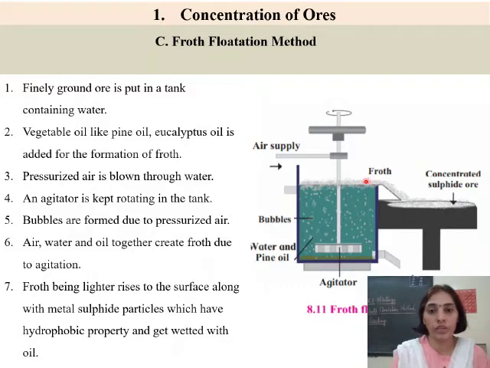topmost portion over here. You can see this is froth, and the froth will contain the concentrated sulfide ore, which will be collected in another tank which you can see here. A collector vessel is kept in which the concentrated sulfide ore will be collected. Then you can see another outlet at the bottom of the tank, and that outlet is for the gangue that will be collected. So let us see what all things are going to happen. What is the procedure?